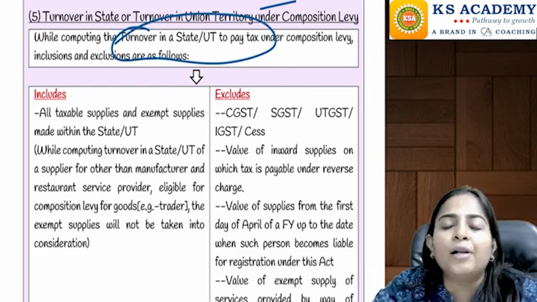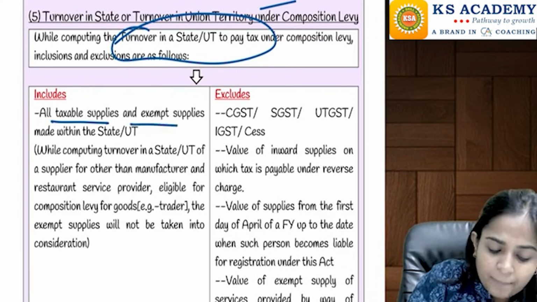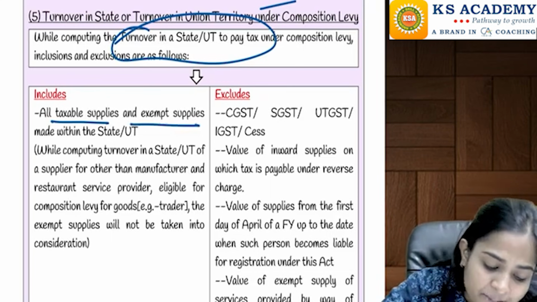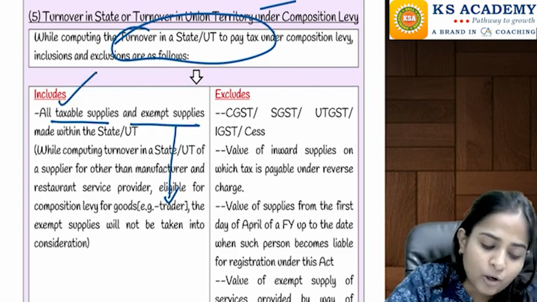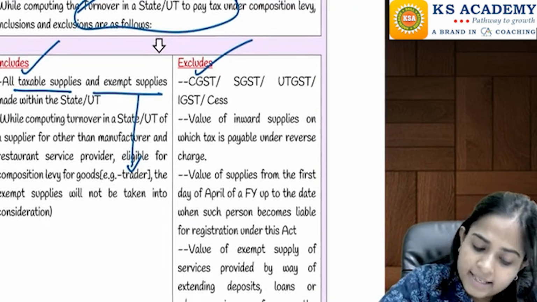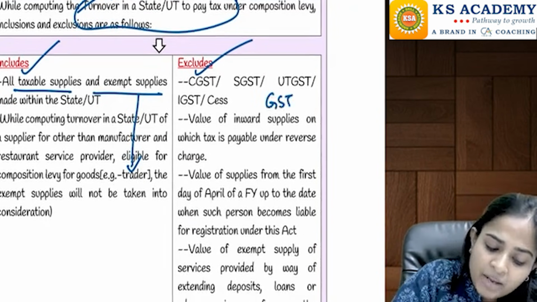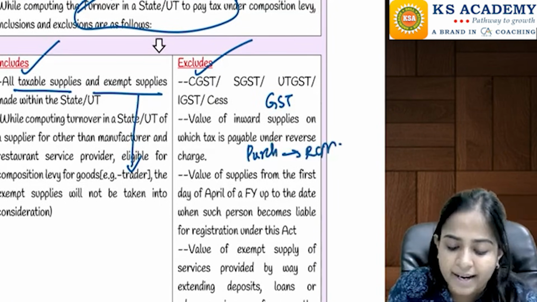Ma'am, how do we calculate the turnover in the state or union territory? So you will take all the taxable supplies and exempt supplies. Exempt supplies, can we say you will exclude it for the trader? Yes, this will be included. Then the same three things will be excluded here also. Okay, GST taxes will be excluded. Your purchases on which you have paid the taxes under reverse charge mechanism will be excluded.